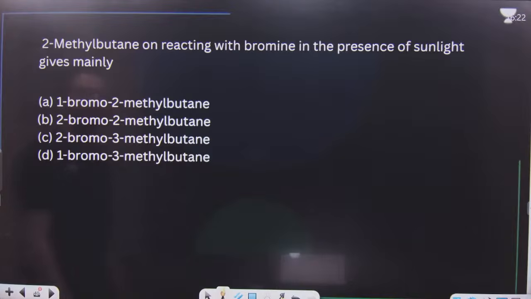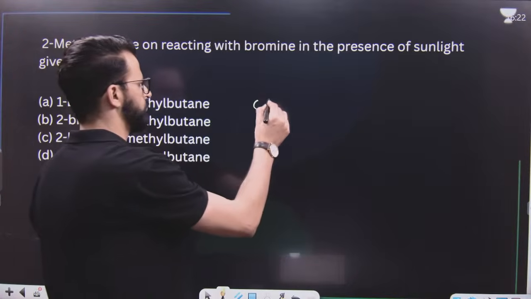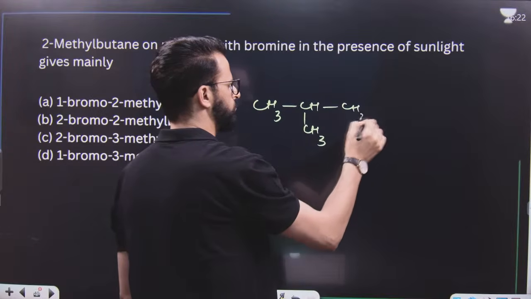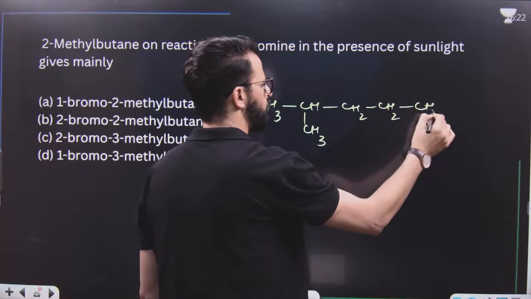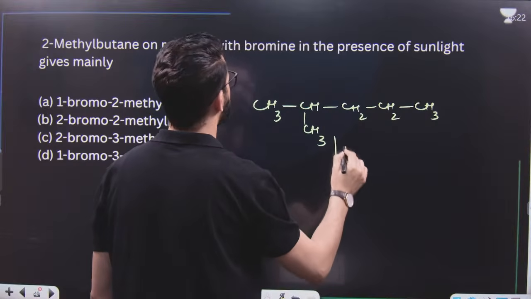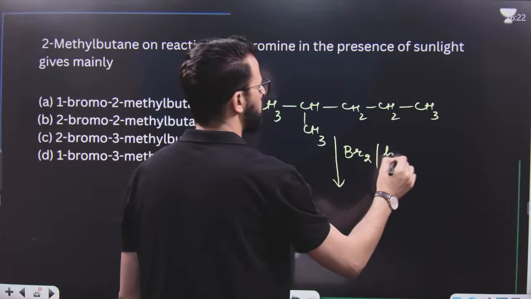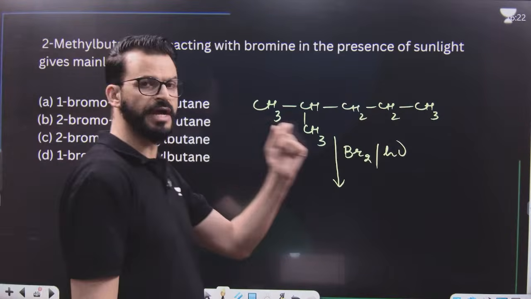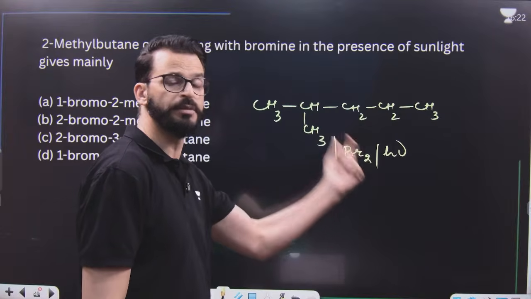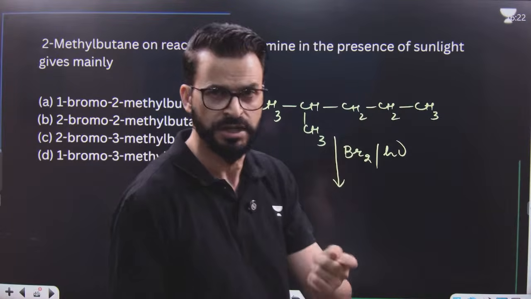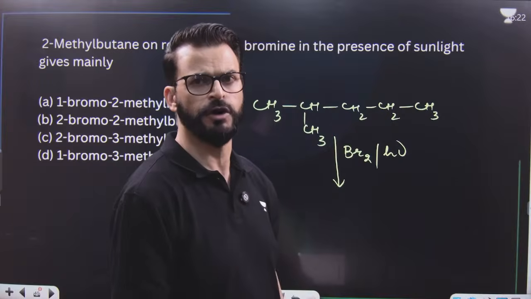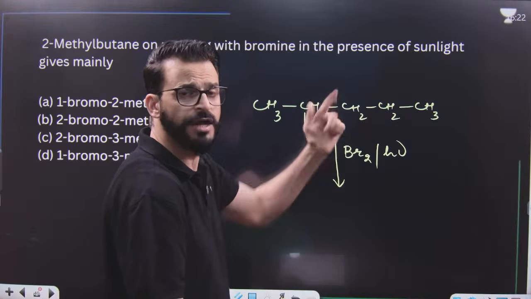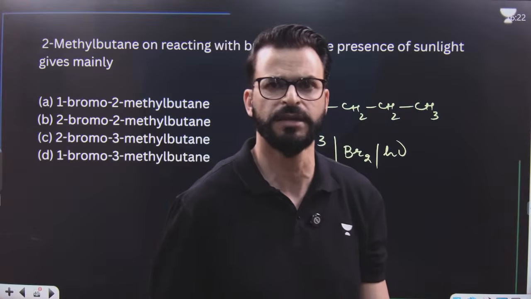After that, 2-methylpentane on reaction with bromine, that means halogenation once again, a free radical substitution reaction, gives mainly, as I have already told you, whenever it is bromination of an alkane, bromination is a selective reaction and the major product will always be formed by replacing that hydrogen by bromine which can result in the formation of the more stable carbon free radical.